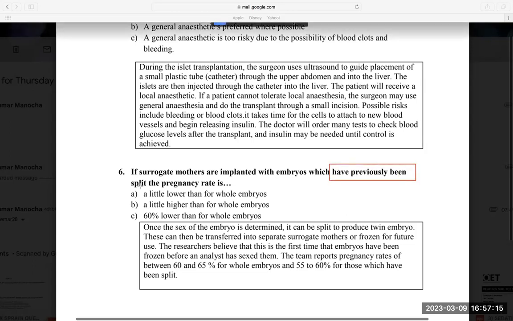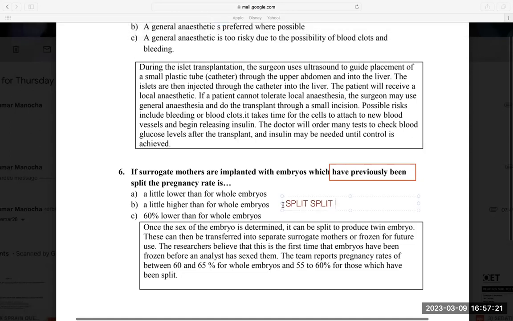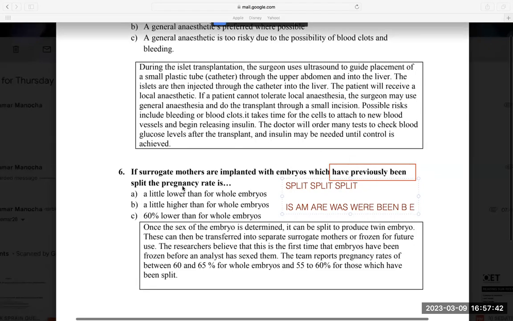Have been split. Split first form is split. Split second form is split. Split third form is split. So that is where it tricks you. Been के साथ third form. I just told you any form of B is am, is, are, was, were, and been. So been is also part. So if surrogate mothers are implanted with embryos which have previously been split, the pregnancy rate is. So this is also passive.